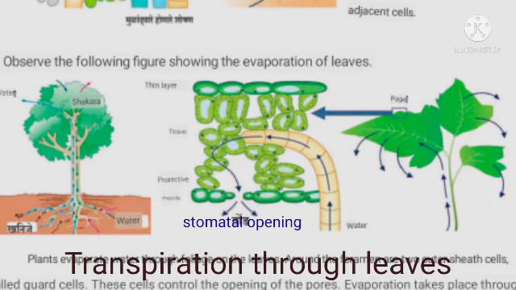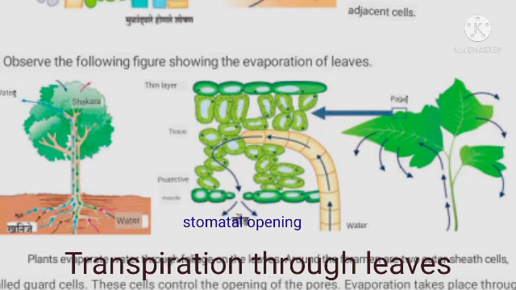Plants give out water in the form of vapor through the stomata on leaves. Two cells called guard cells are present. These cells control the opening and closing of the stomata. Transpiration occurs through these stomata. Water is released into the atmosphere by leaves through the process of evaporation.